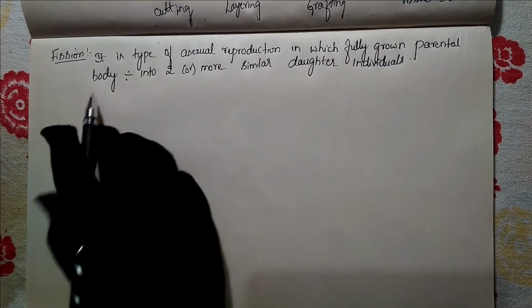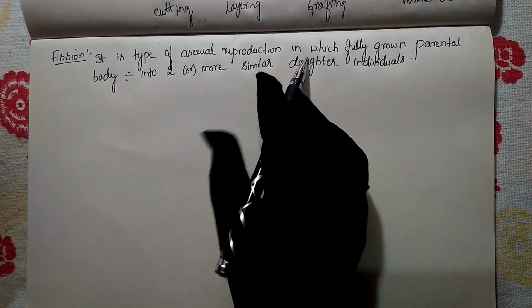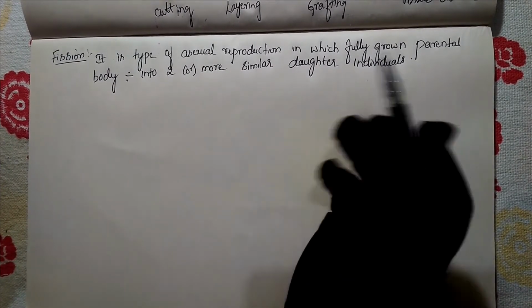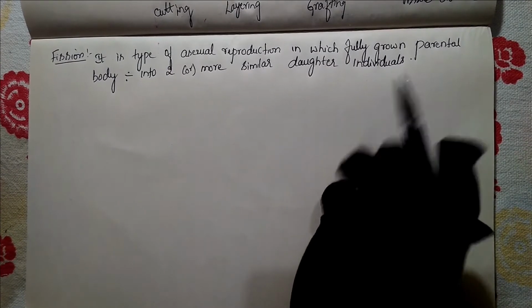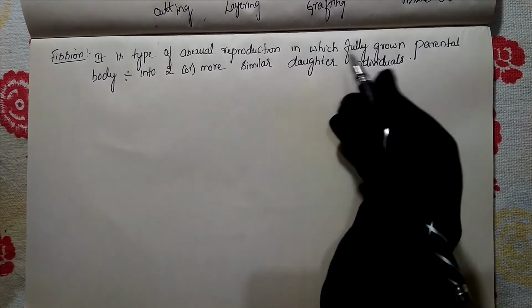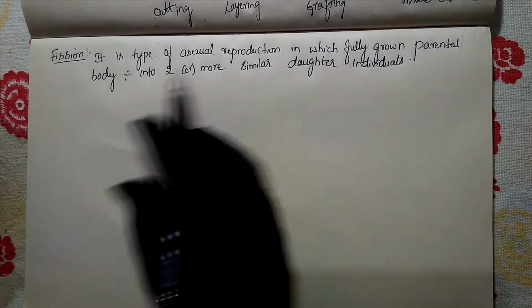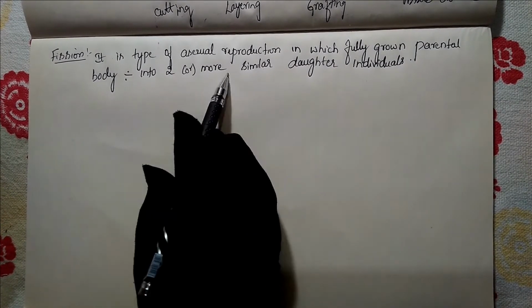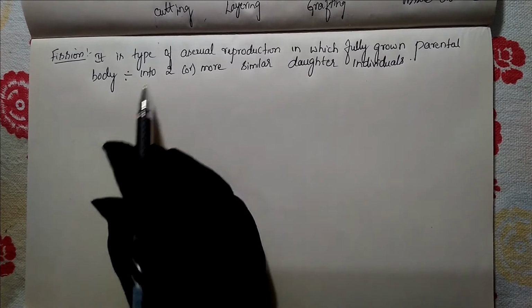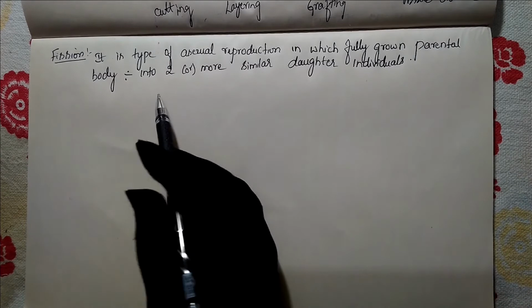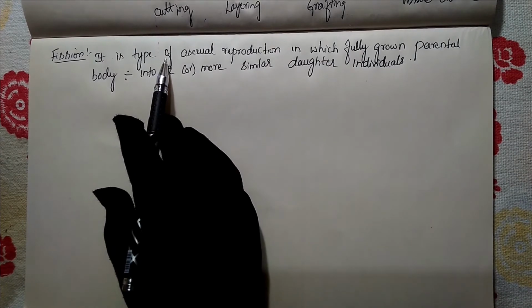So what does fission mean here? It is a type of asexual reproduction in which a fully grown parental body, fully grown meaning the parent should come to maturity. After it reaches maturity, it will undergo asexual reproduction. The fully grown parental body divides into 2 or more similar daughter cells. This process we call fission.